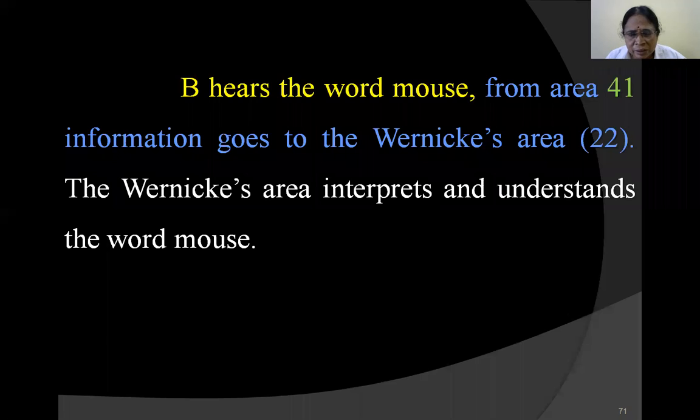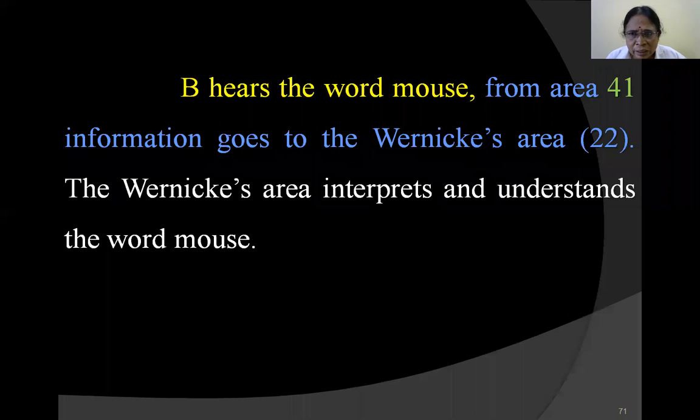From here the information goes to Wernicke's area. Wernicke's area is area number 22 in the posterior part of the superior temporal gyrus. You have heard something, but you could not make any meaning out of it. The meaning and interpretation are done in area number 22. Suppose area 22 is disturbed for some reason; the interpretation will not be there, and you will fail to understand what the other person is saying.